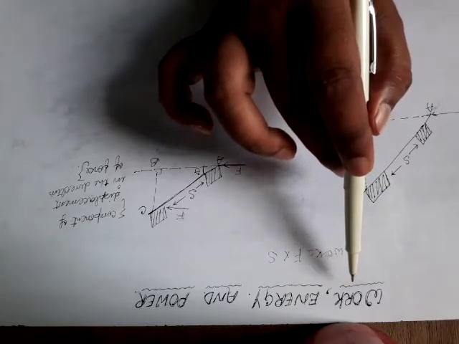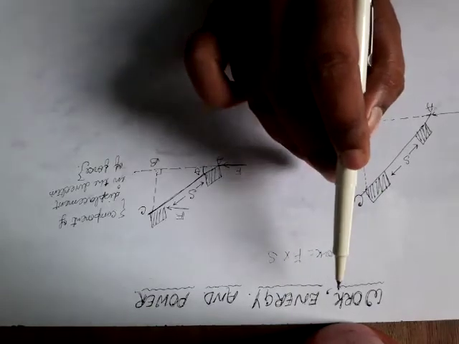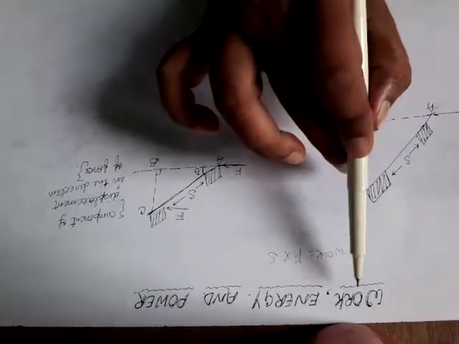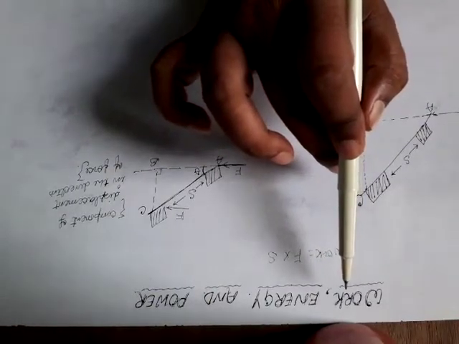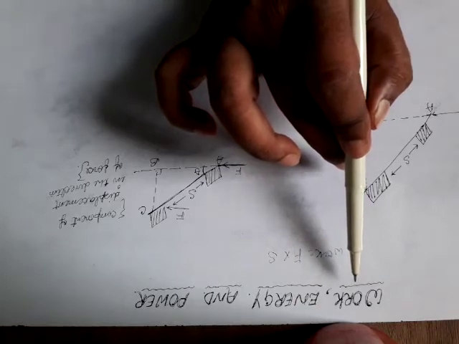That is, the body has to move somewhere, or be displaced from one position to another position. Only in that case we say that work is done.